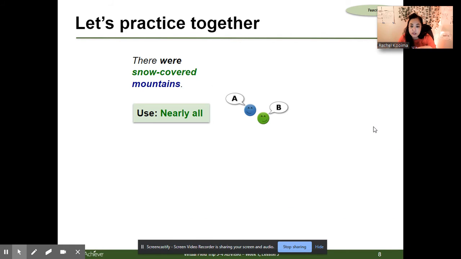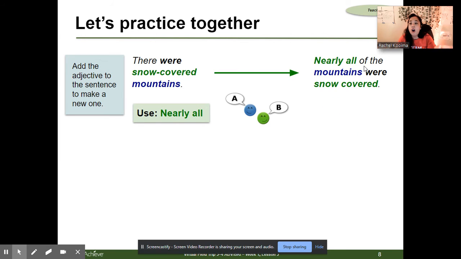Okay. There were snow covered mountains. Now let's try one with nearly all. Nearly all of the mountains were snow covered. So you notice how we use that adjective of quantity. Nearly all of the mountains were what? Describe it. Snow covered or were covered with snow. All right.